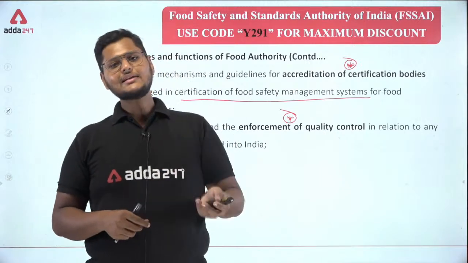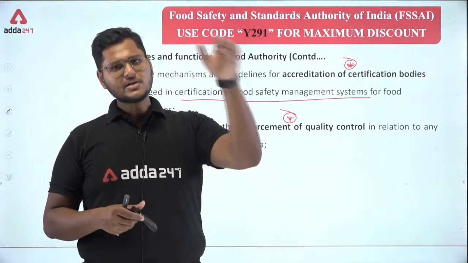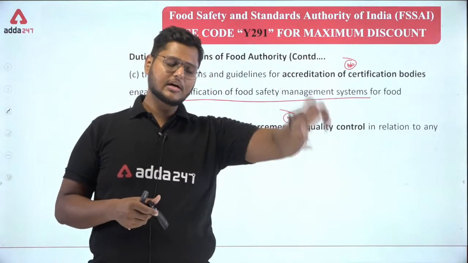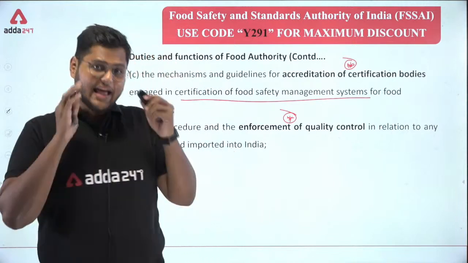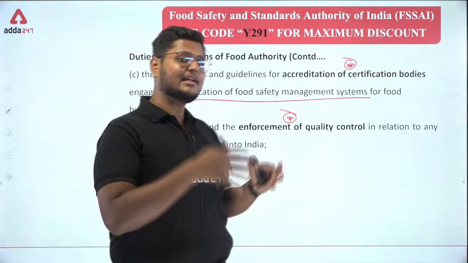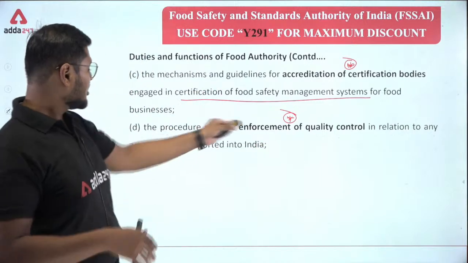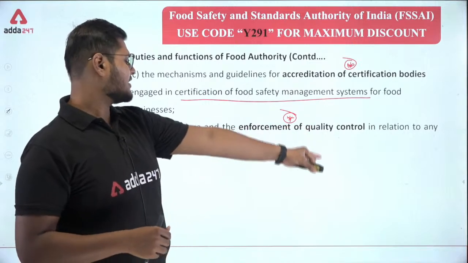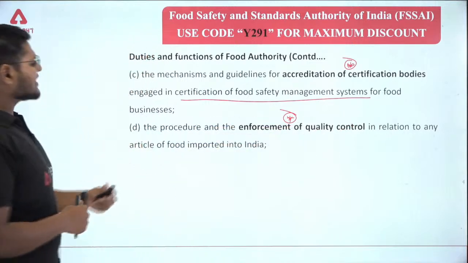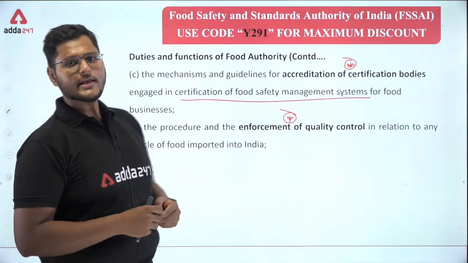But there is another team who goes to the ground level, I mean goes to the consumers, to the food business operators, and ensures that these rules and regulations are being enforced. So that's what we are talking about. Okay, the procedure and the enforcement of quality control in relation to any article of food imported into India.